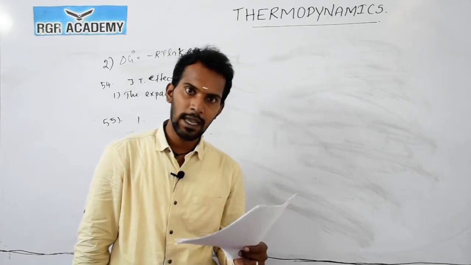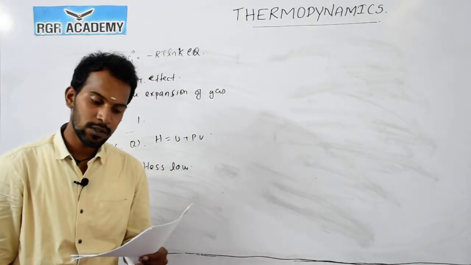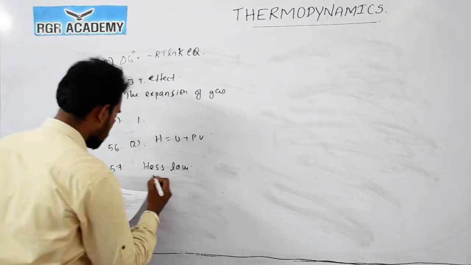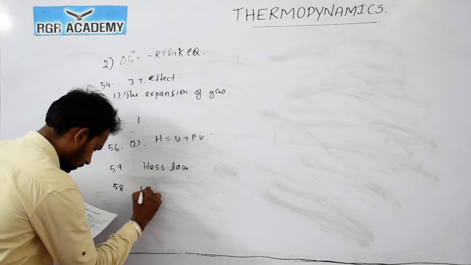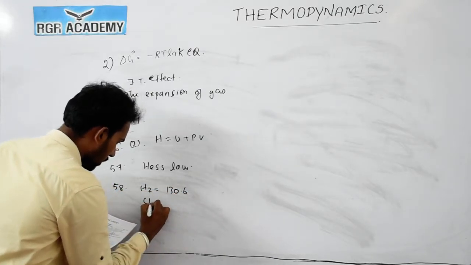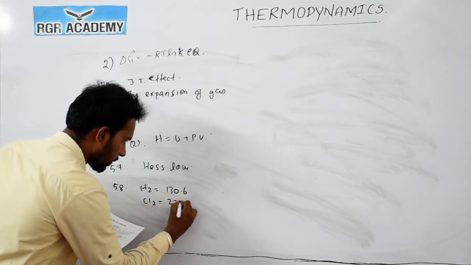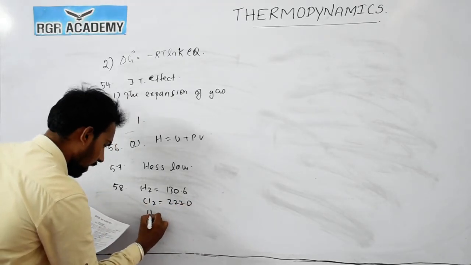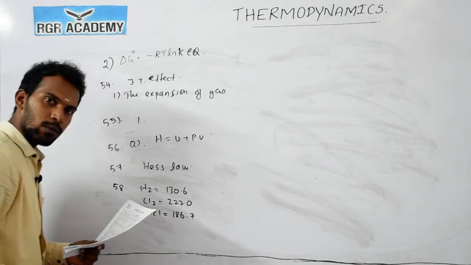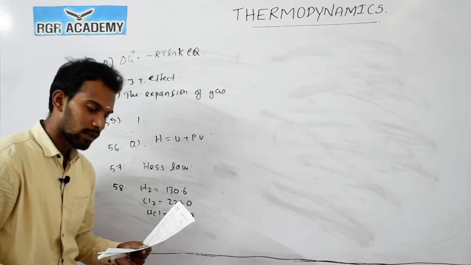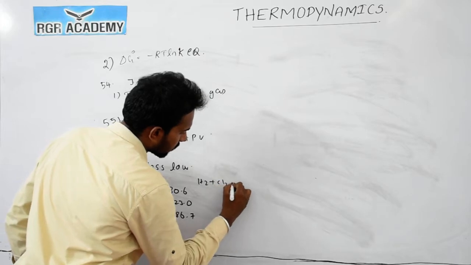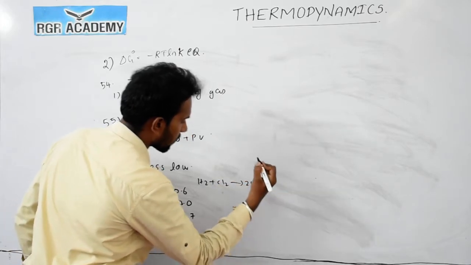Question number 58. The entropy values in joule per kelvin: hydrogen is 130.6, chlorine is 223.0, HCl is 186.7 at 298 Kelvin and 1 atmosphere pressure. The reaction is H2 plus Cl2 gives 2 moles of HCl.